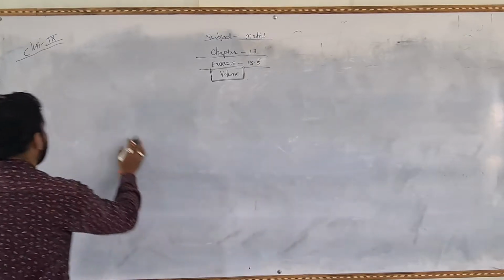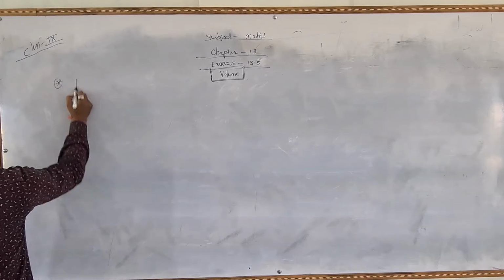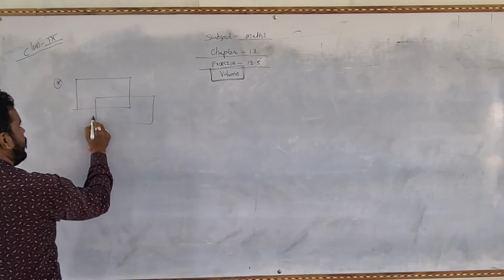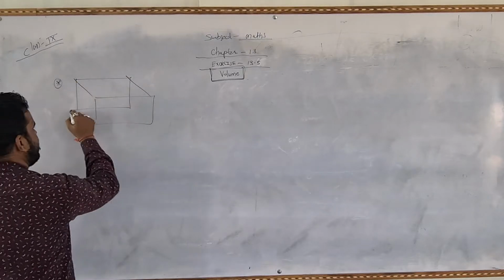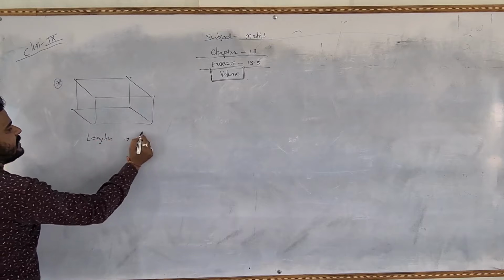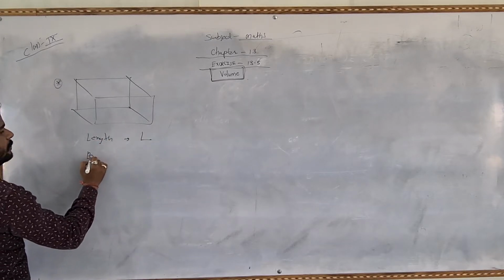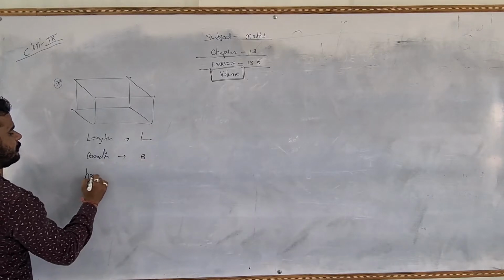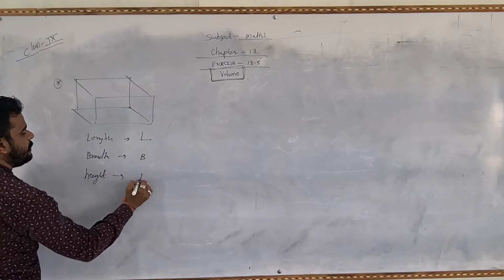First of all we will start our volume from the volume of cube and the volume of cuboid. As you know, a cuboid is a three-dimensional figure. A cuboid has three sides: length is represented by L, breadth is represented by B, and height is represented by H.